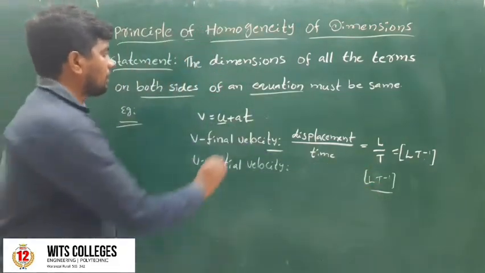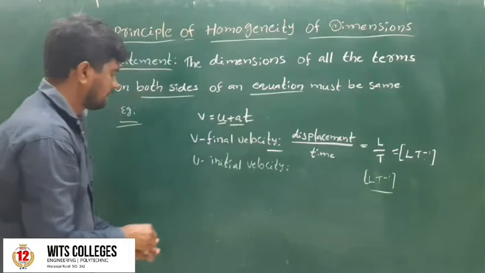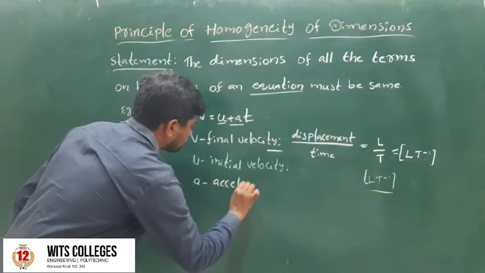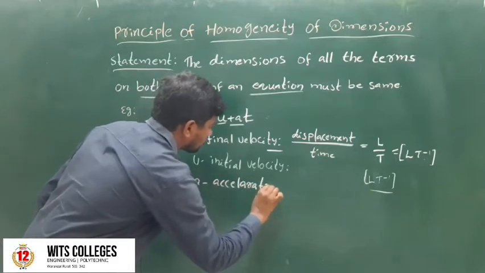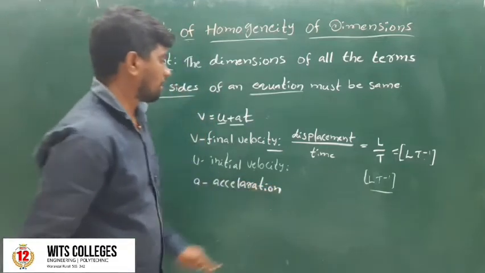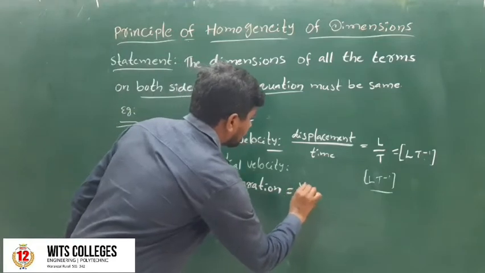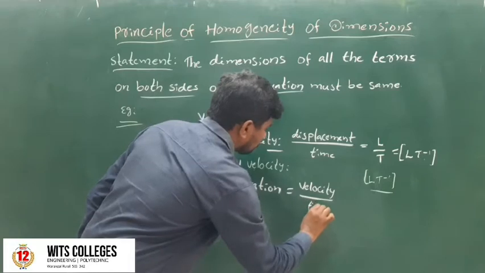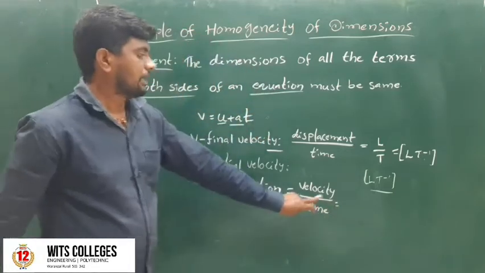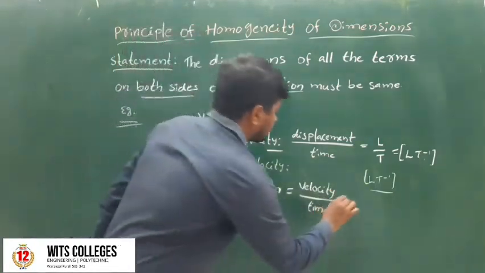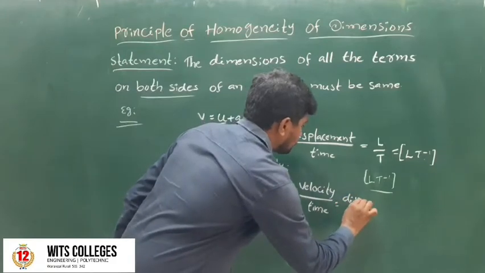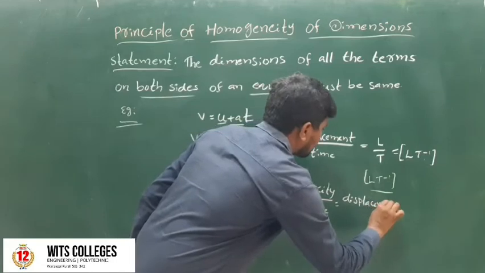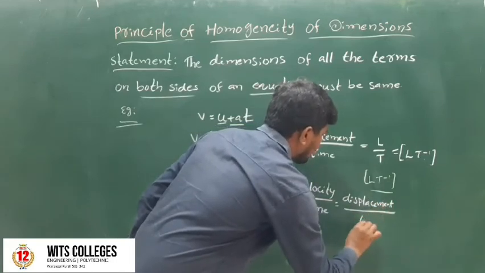Next is the acceleration. a is the acceleration. The formula of acceleration is velocity by time, but velocity is displacement by time, so the formula of acceleration is displacement by time square.